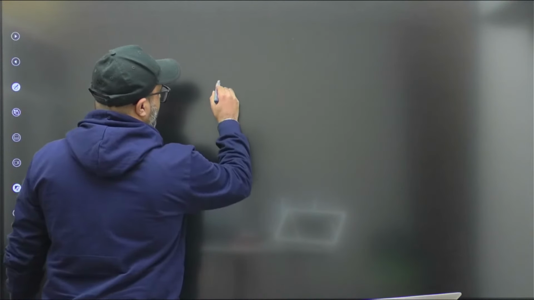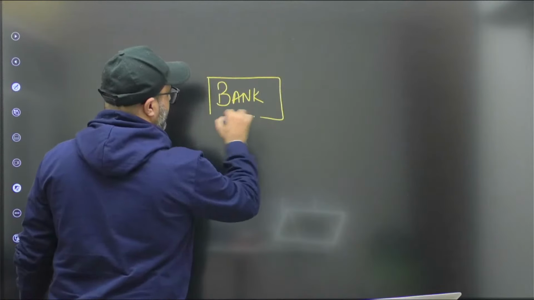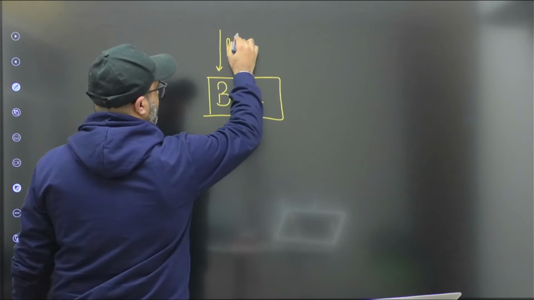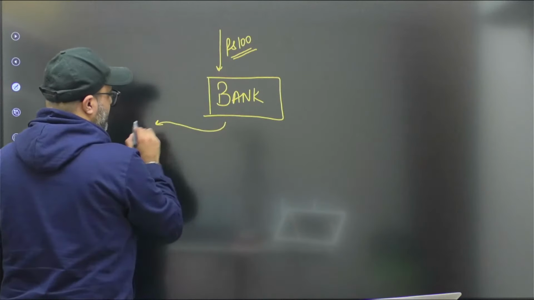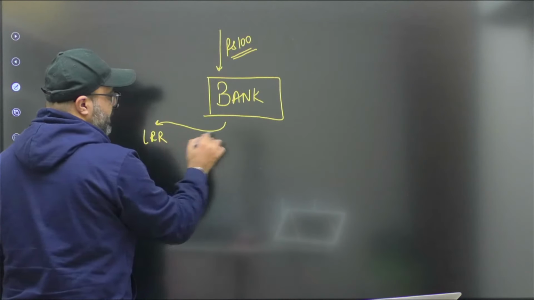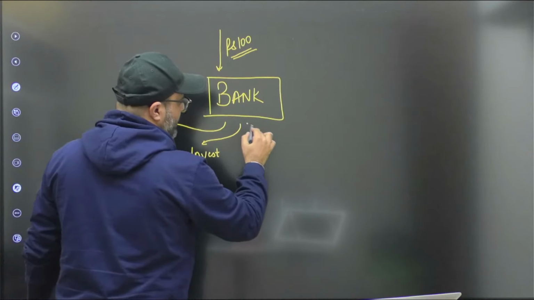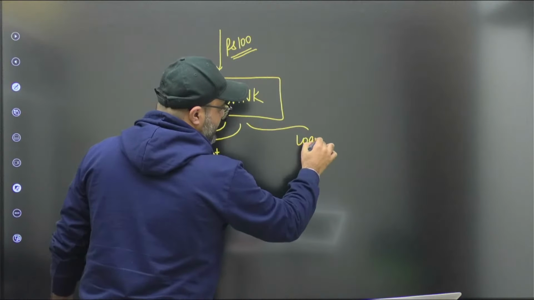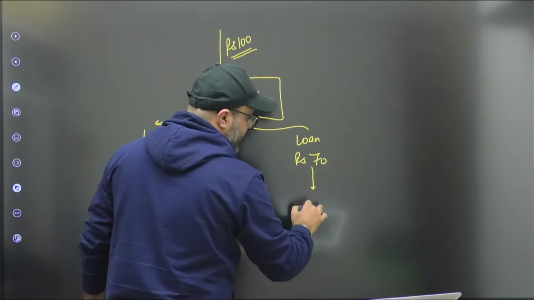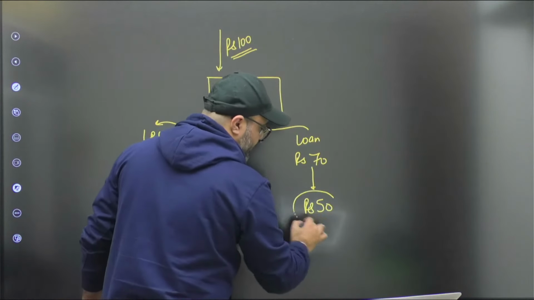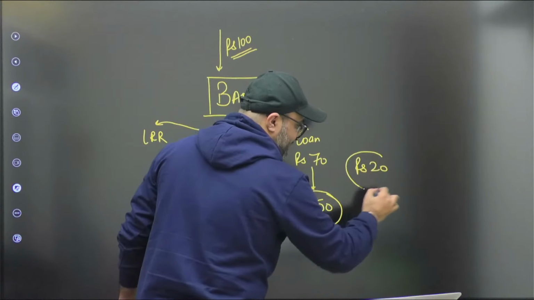Guys, I'm talking about a bank, okay? This bank has accepted a deposit of, let's say, 100 rupees. Out of this 100, the bank has maintained the liquidity reserve ratio. Some amount has been invested by the bank and the rest is available for loan. Let's say the amount available for loan is 70 rupees, and out of 70, the bank has given a loan of 50 rupees. But this 20 rupees is surplus with the bank.